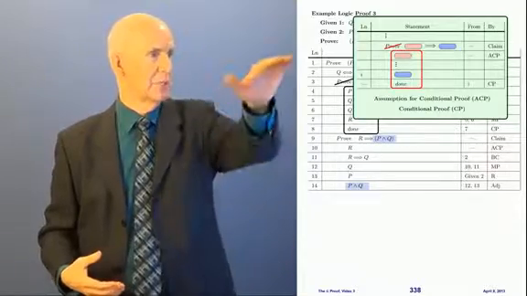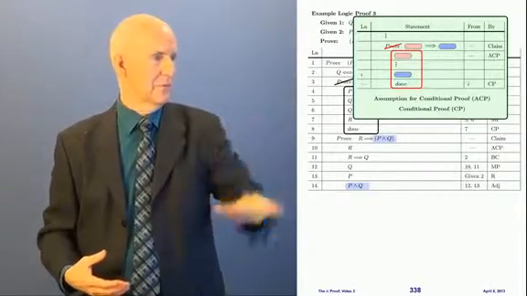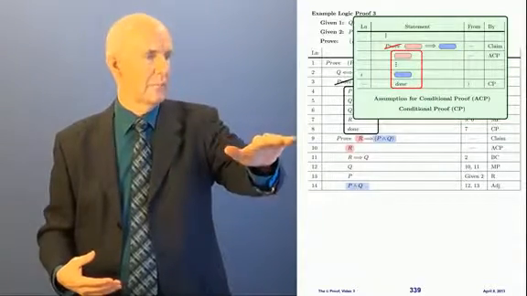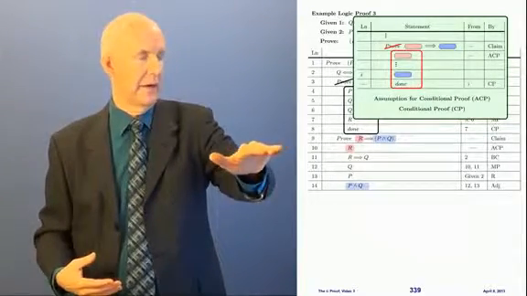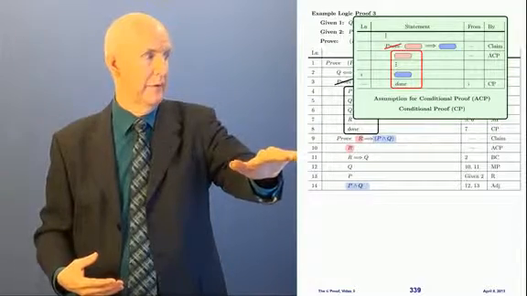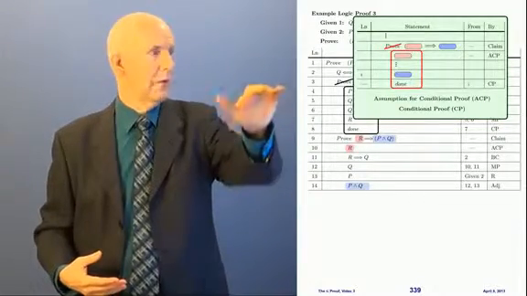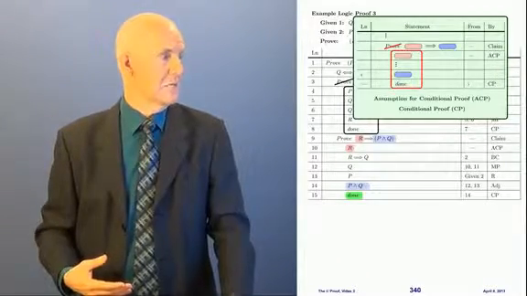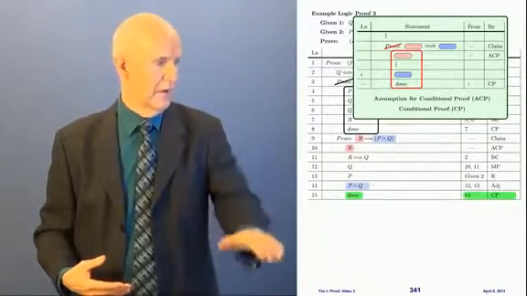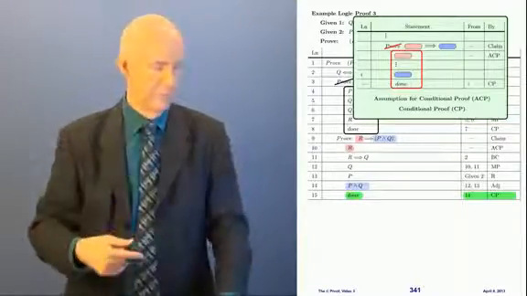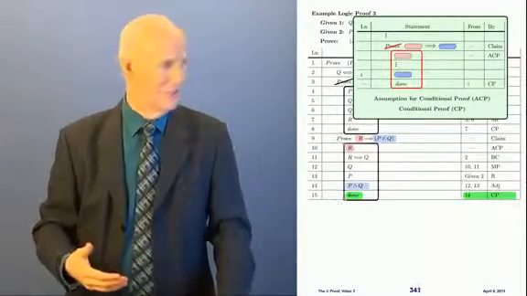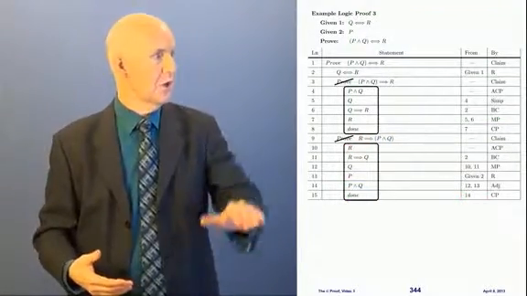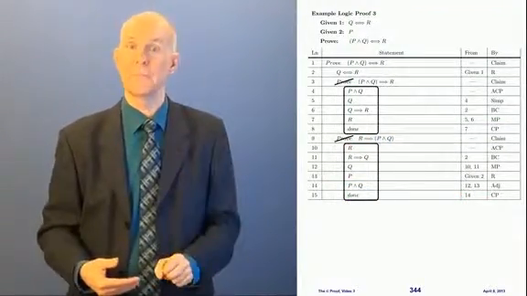I'm using conditional proof rule, which I'm sticking up here because I don't have room. And so I'm trying to prove pink implies blue here in line 9. I assumed the pink, that was R, and I just got the blue. Okay, so that's by conditional proof rule. So that means I'm done with that from line 14 where I reached the goal by conditional proof. So now I get to box and cancel. So here's my box, and I cancel my proof. Okay, now I got both of these nested proofs complete.